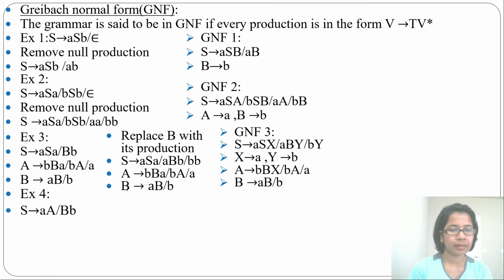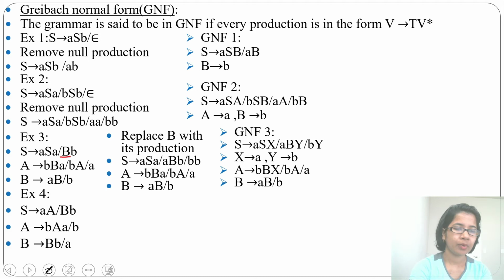Let's see another example. S tends to AA or BB. A tends to BAA, B tends to BB or A. In the previous example, the B production was in right linear format, so you just replace it. But here that B production is left recursive. When you replace the B production here, you will get a left recursive grammar, meaning a variable will be at the left side, so you cannot convert to GNF.